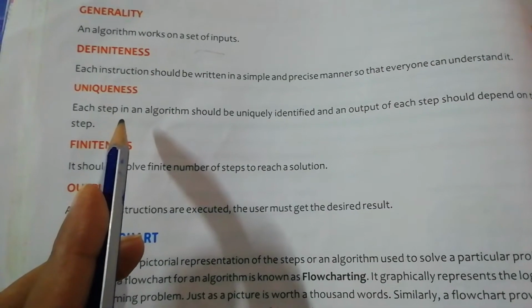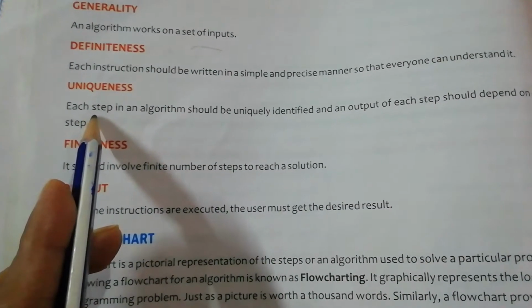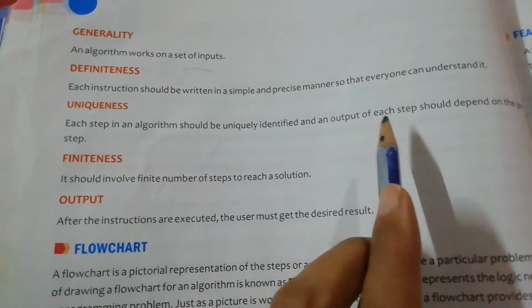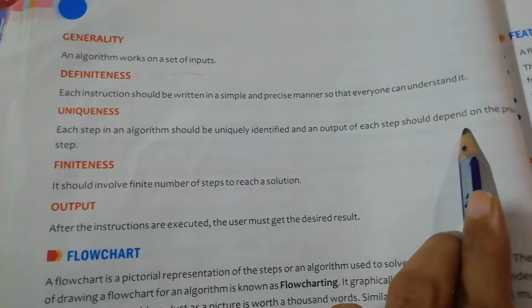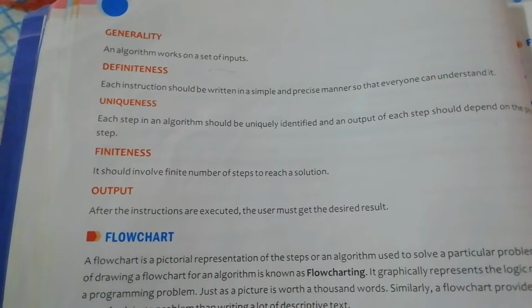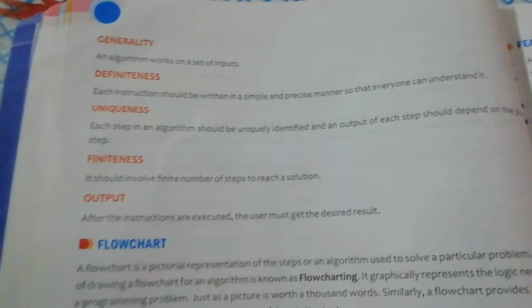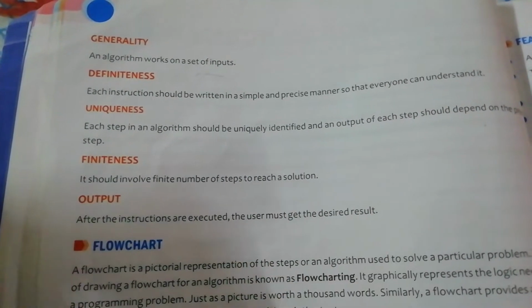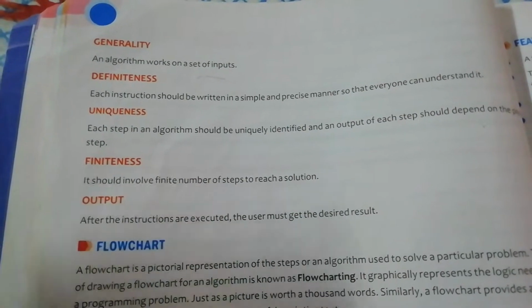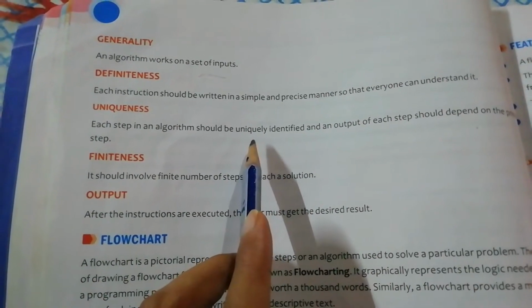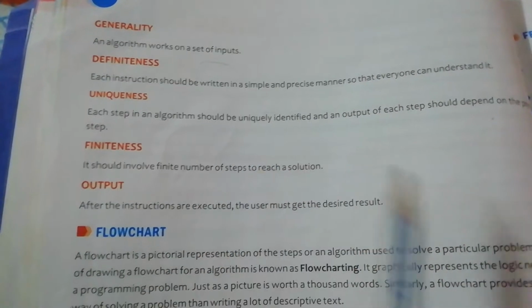After this is uniqueness, another feature. Each step in an algorithm should be uniquely identified and the output of each step should depend on the previous step. That means if we have step number 4, it must depend on step number 3, and step number 3 must depend on step number 2. That means there should be uniqueness, it should be unique, every step should not be repeated in itself. Okay.